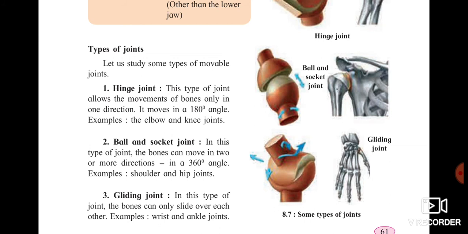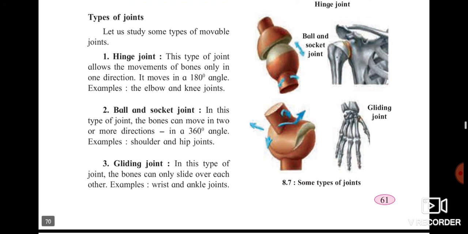Ball and socket joint is present in your shoulder. Your shoulder can move in 360 degrees, just try to move and see. Just move your hand from the shoulder, you can easily find that your hand moves in 360 degrees. So there is a ball and socket joint present, you can clearly see.